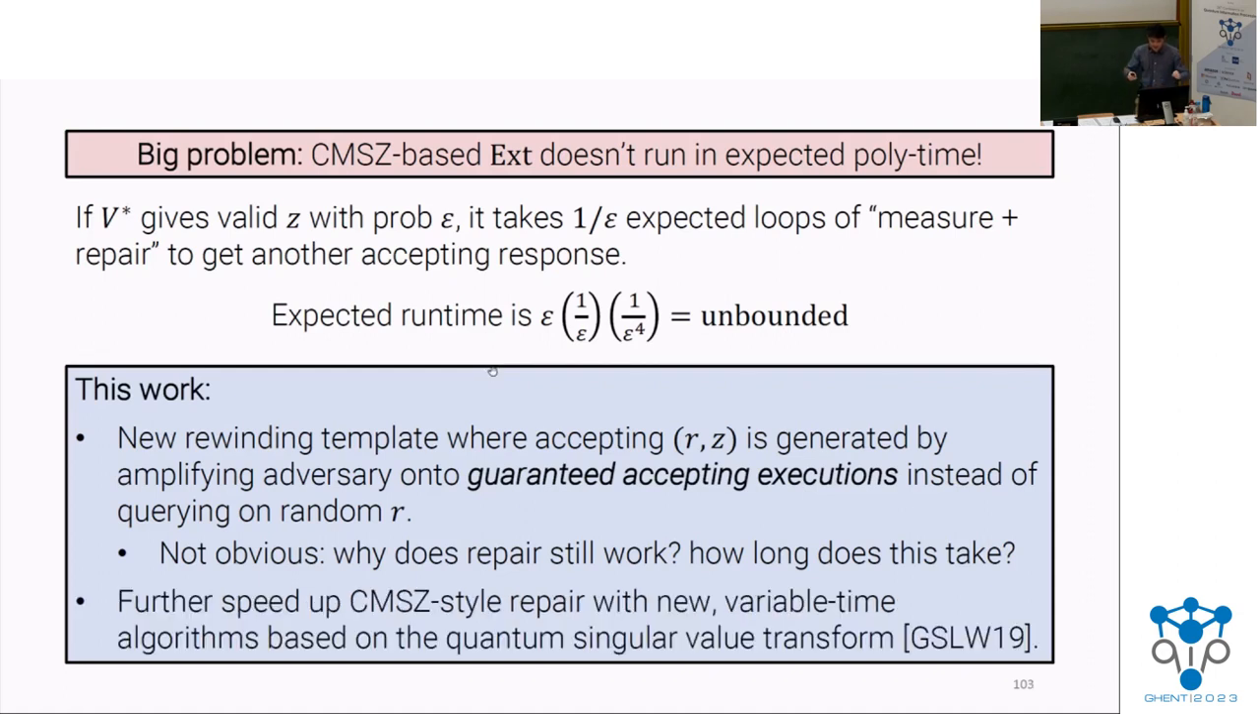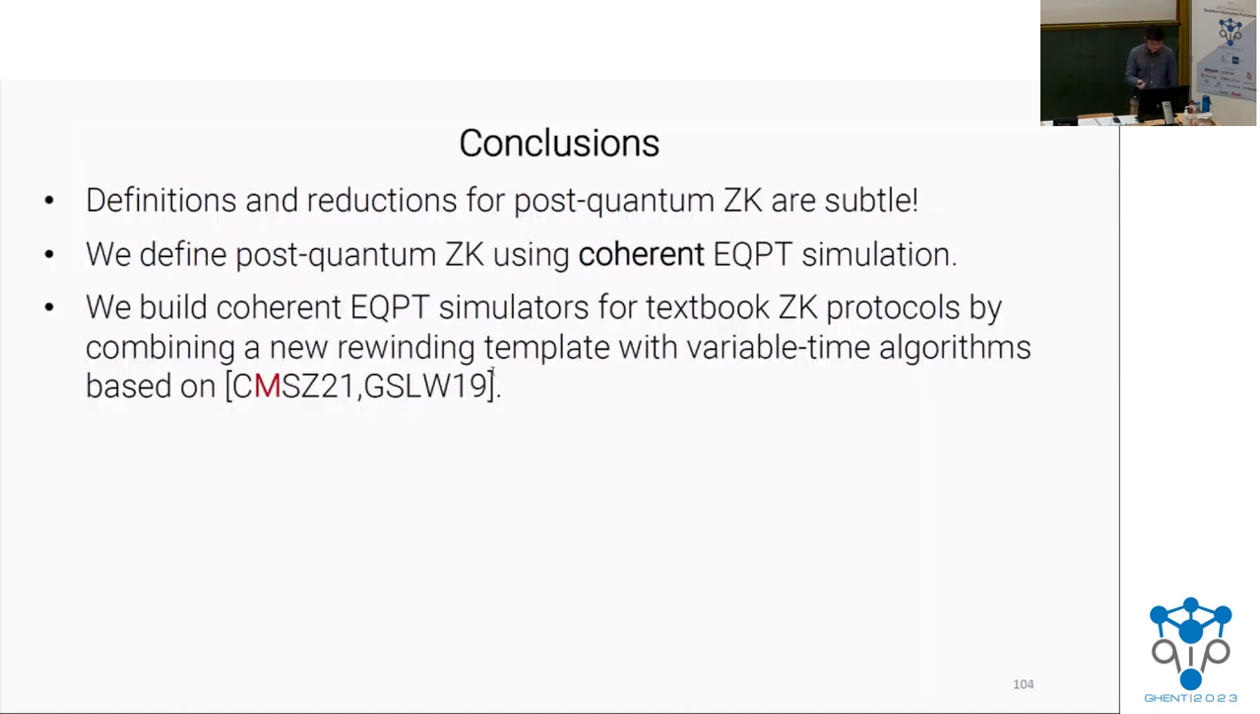And then to put it all together, you need to combine this with a bunch of algorithmic optimizations that we borrow from prior work on the quantum singular value transform. Okay? So this one box is basically like 50 pages of the paper. There you go. All right, so conclusions.